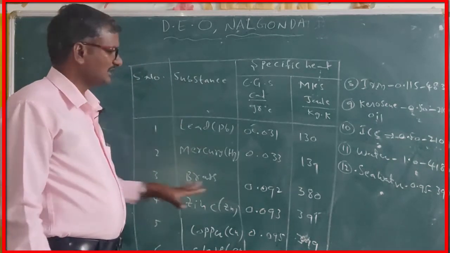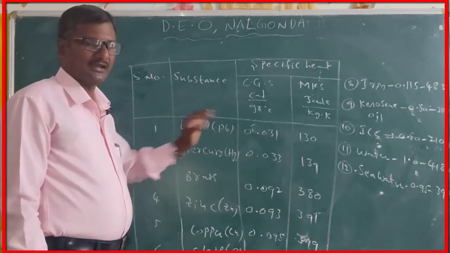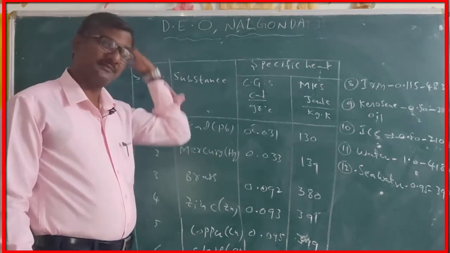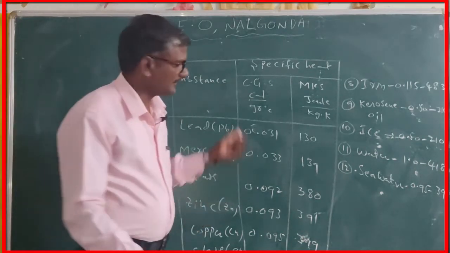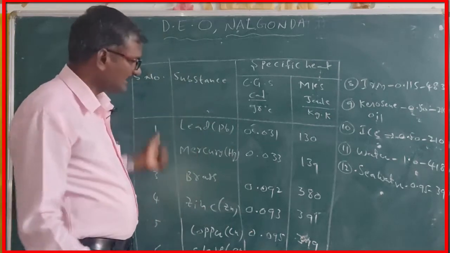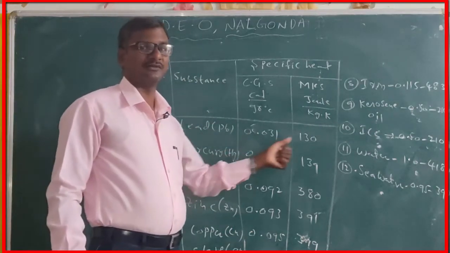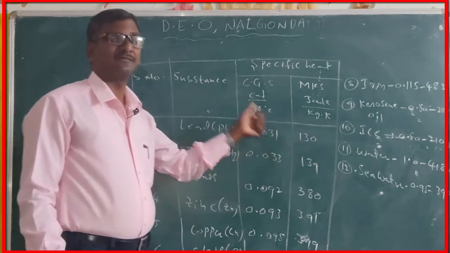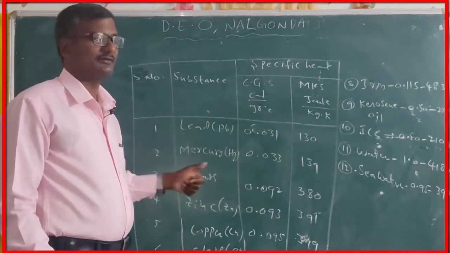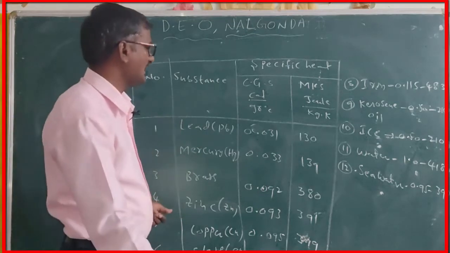All these concepts we discussed in the previous video. Now, what is the reason behind that? Different substances have different specific heats. Now we are going to discuss it in detail.